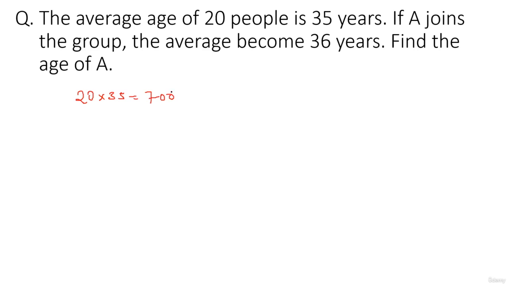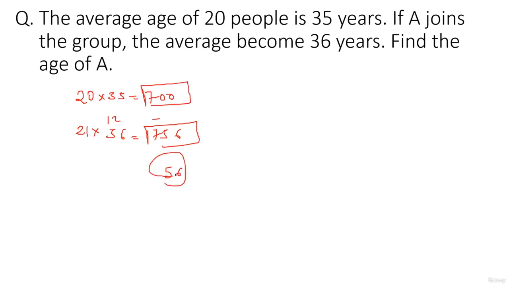Okay. Now if A joins the group, the average becomes 36. When A joins the group, I don't have 20, I have 21 people, right? And the average becomes how much? 36. So 21 times 36, 21 6s are 126, 21 3s are 63 plus 12, 756. Okay, after A came, the total became 756. Before A came, the total was how much? 700. The difference is 56, and that is the age of A.